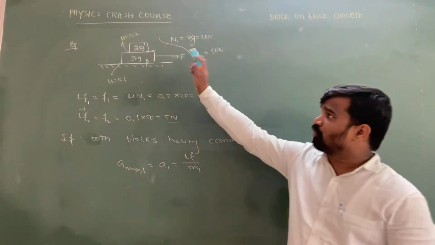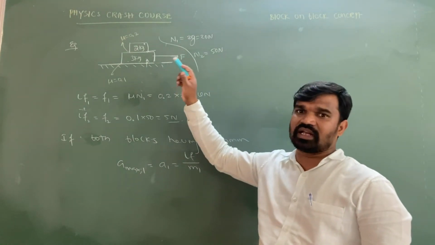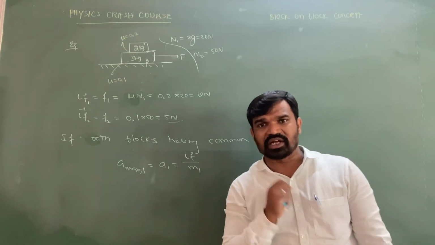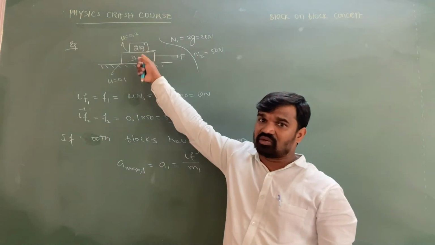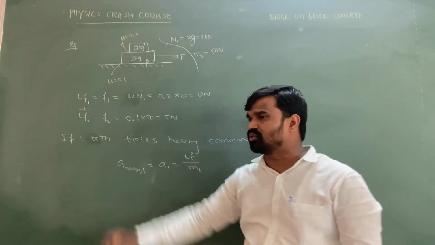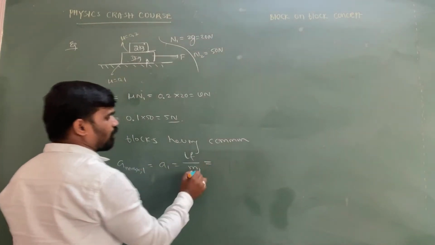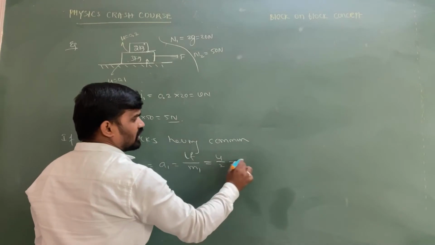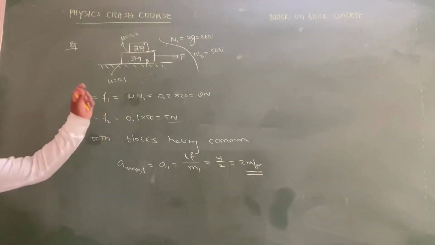Because if both the blocks are getting acceleration, then the upper block will get acceleration only because of friction. The force is essentially not to accelerate the block. So upon the 2 kg block only friction is acting. So friction is only responsible for giving the acceleration to the 2 kg block. So the acceleration of the 2 kg block is equal to friction upon the mass of the 2 kg block. So that is equal to 4 by 2. Then 2 meter per second square is the maximum acceleration that the system is going to acquire.